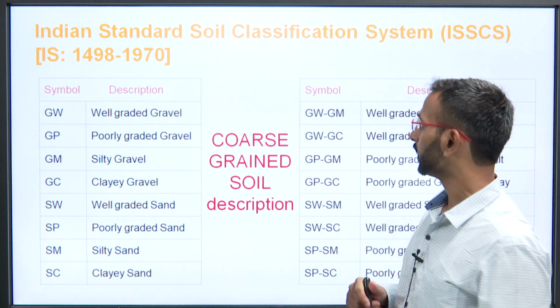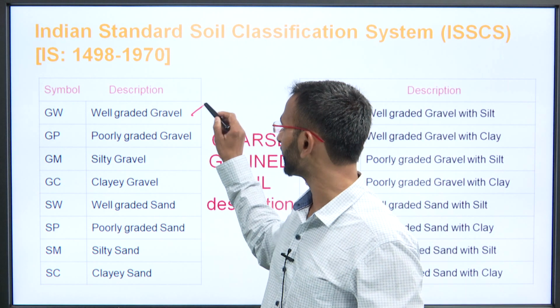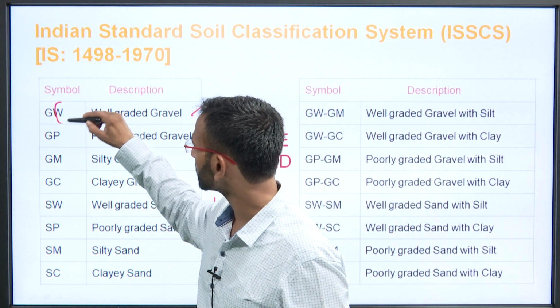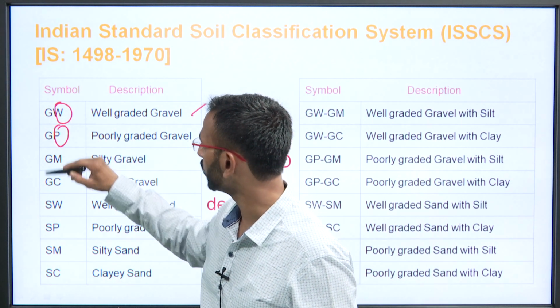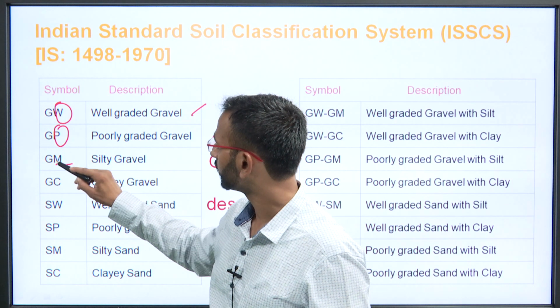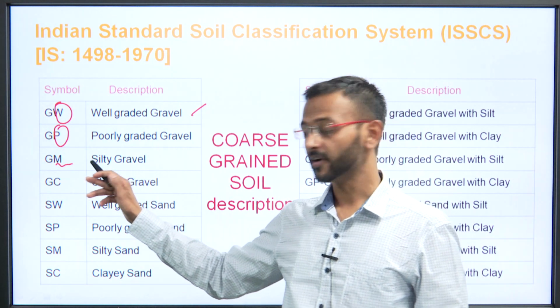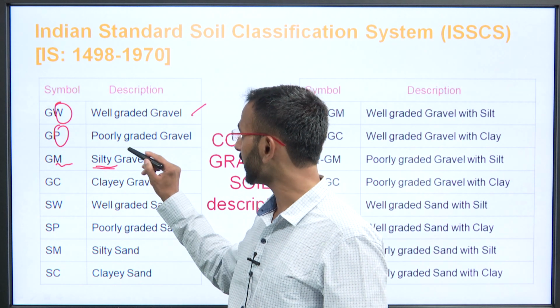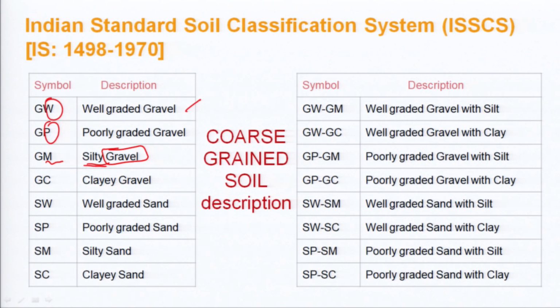See here, when it is GW, that is well graded gravel, and poorly graded is GP; we use W and P as a suffix. GM, when used this way, is silty gravel. The major soil is gravel, but it contains silt particles, so it is silty gravel.